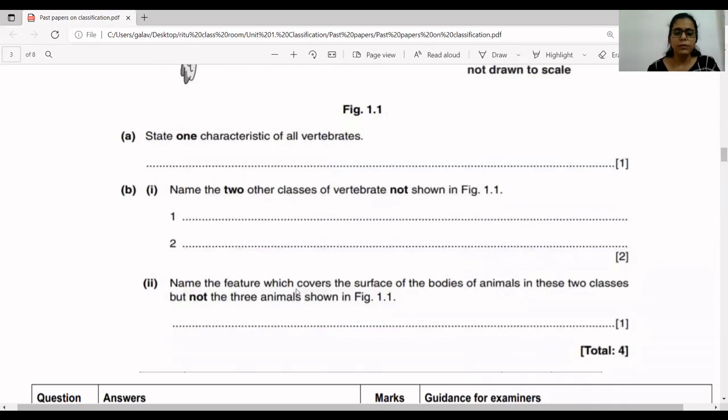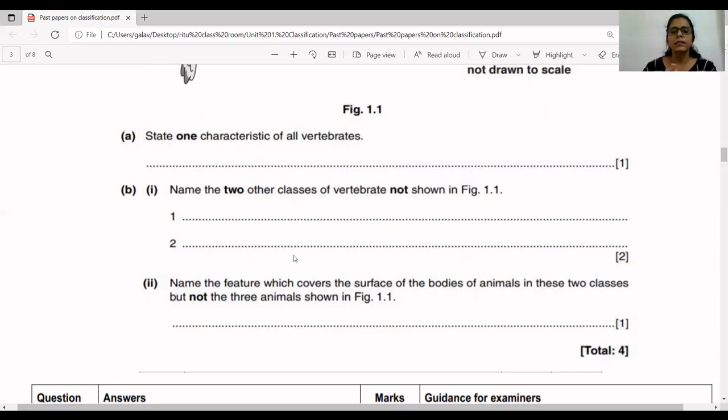Third one, name the feature which covers the surface of the bodies of animals in these 2 classes, but not the 3 animals shown in figure 1.1. Now in B1, you have actually named 2 classes, fishes and reptiles. So you have to write down the feature which is present in these 2 classes, but is not shown by the animals present in the picture above. Fishes and reptiles, you're already aware that their entire body is covered with scales. Fishes have normal moist scales because they live in water. Water is always present around them.